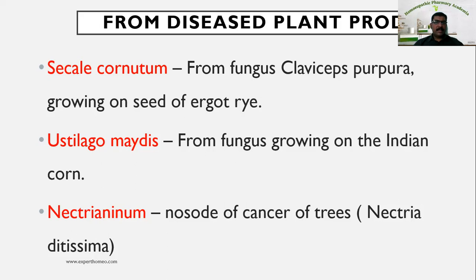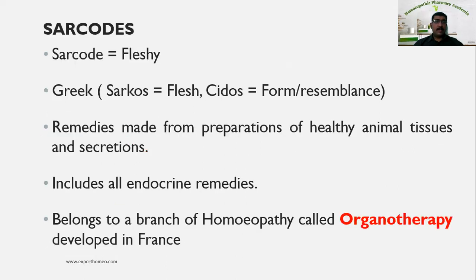Now let us see what are sarcodes. As I said, sarcodes are preparations from healthy organs or healthy secretions. Sarcode means fleshy. In Greek, sarkos means flesh, and eidos means appearance or form. The remedies prepared from healthy animal tissues and secretions are classified under sarcodes. It includes all endocrine remedies. It belongs to a branch of homeopathy called organotherapy, which was developed in France.